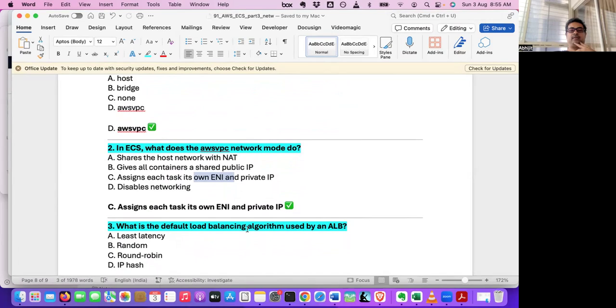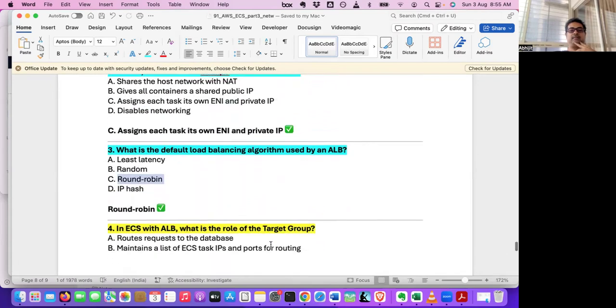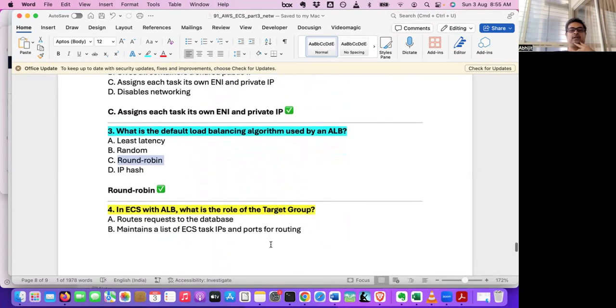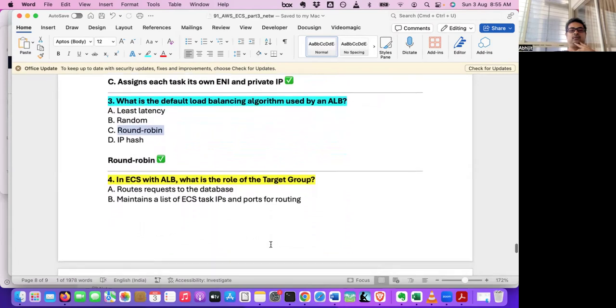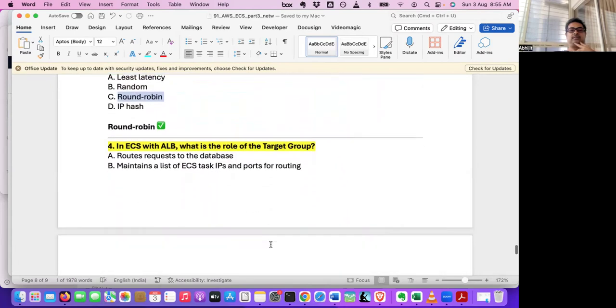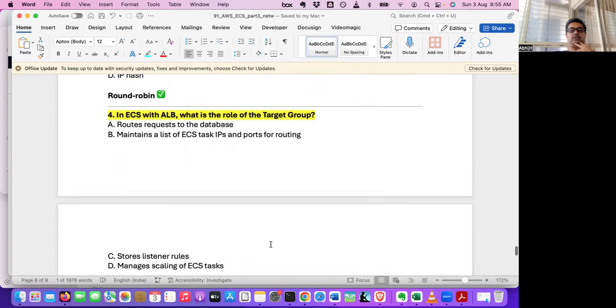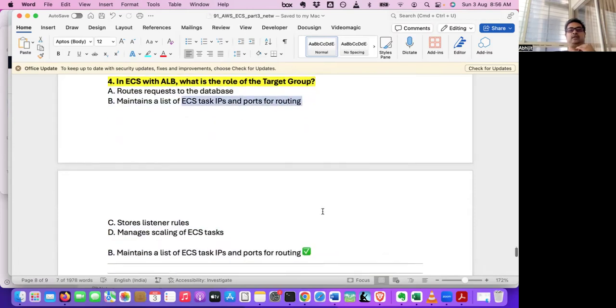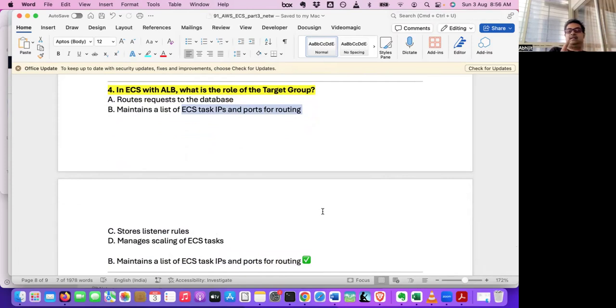What is the default load balancing algorithm used by the load balancer? It's round robin. In ECS with a load balancer, what is the role of the target group? It maintains the list of ECS tasks with IPs and ports for routing. The listener goes to the target group, and the target group goes to the list of registered tasks that can do the job.